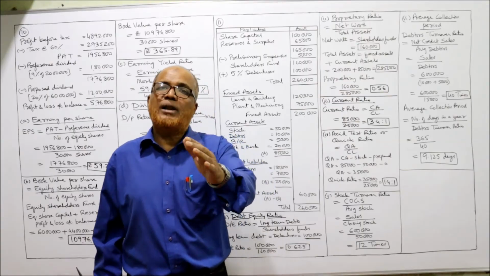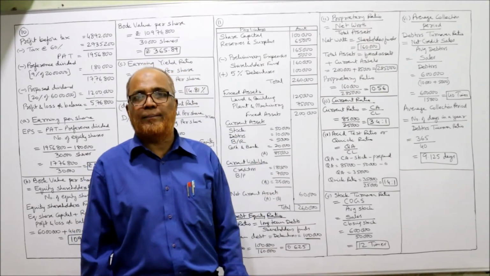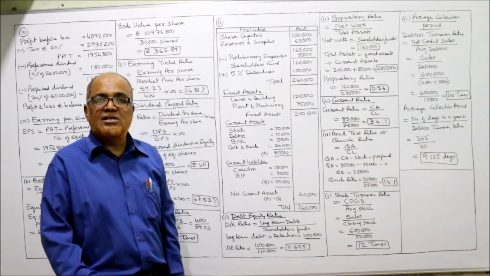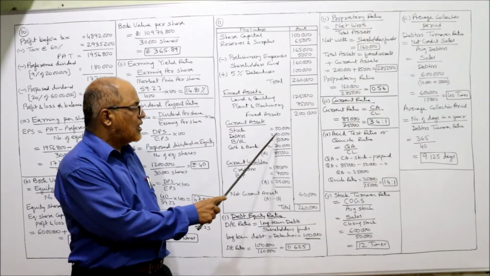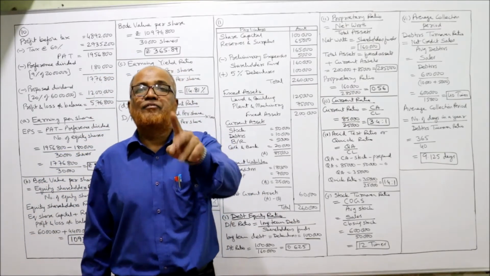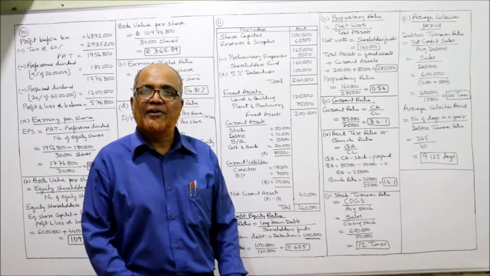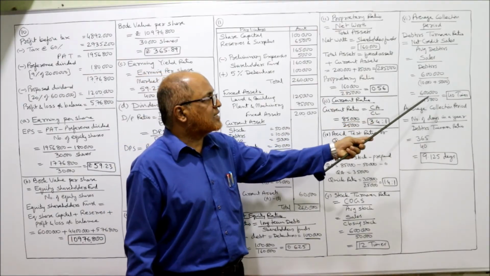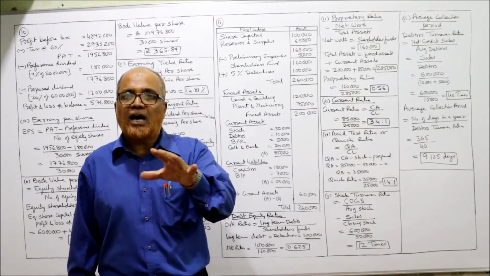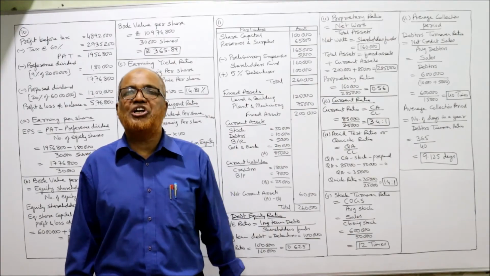Bills receivable are also part of debtors only. So we have to club both debtors and bills receivable. How much are the debtors? 10,000. How much bills receivable? 5,000. So total debtors we will take 15,000. So 6 lakh divided by 15,000, 40 times. So debtors turnover ratio is 40 times.